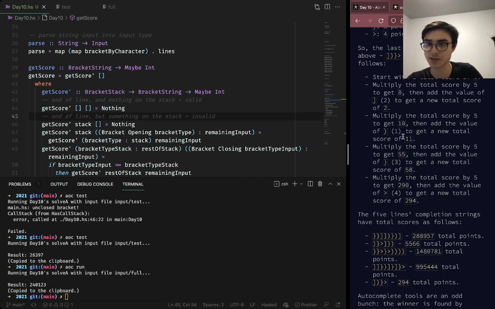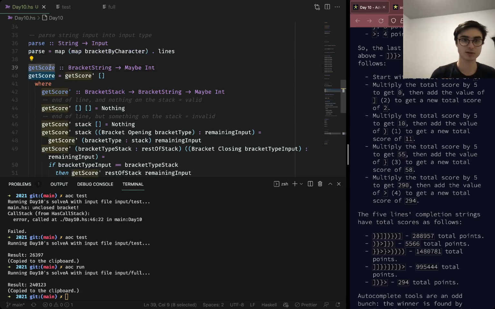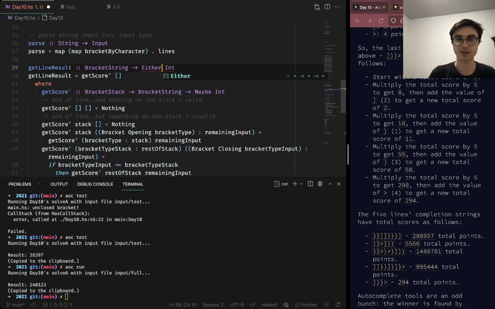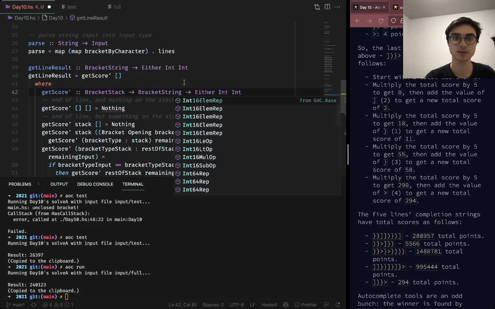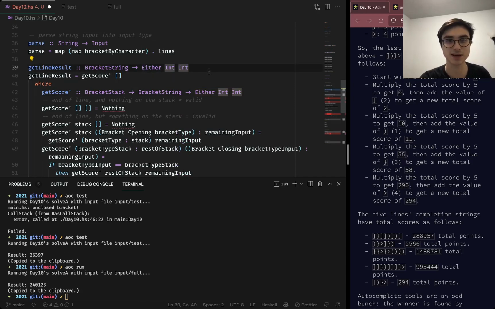Okay, this will be really easy. This is a fold, and we just have to fold over what's left of the stack. So let's adjust this getScore to be like getLineResult. And this is going to be an Either Int. And it kind of should be like a Maybe around that too, I guess.